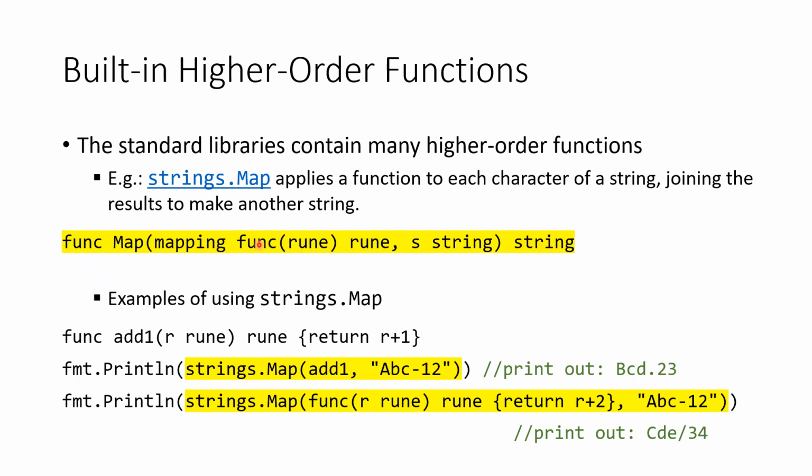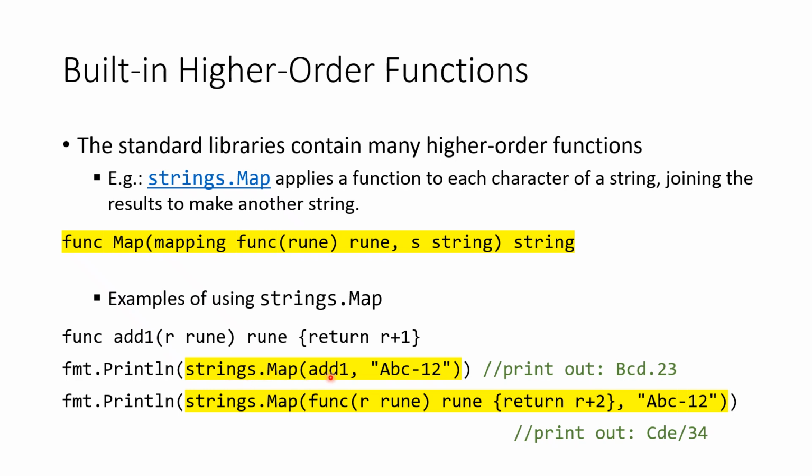The function argument is any function that takes one rune as argument and returns a rune value. Recall that a rune value represents a character. Function strings.Map applies the function argument to each character of the string argument and joins the results to make another string, which is returned. Here are examples of how we call the function strings.Map.